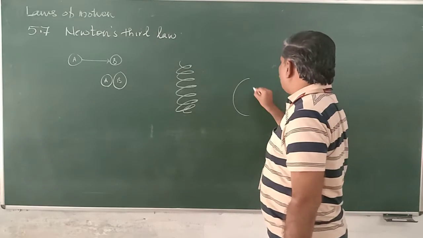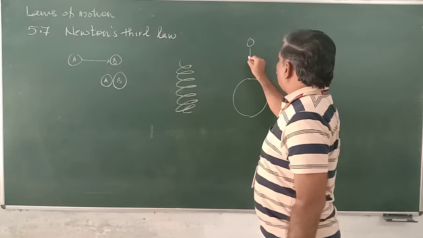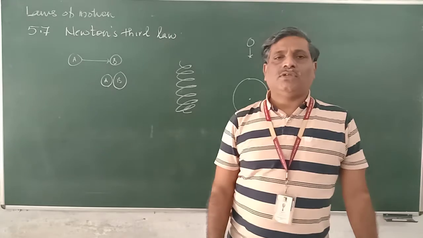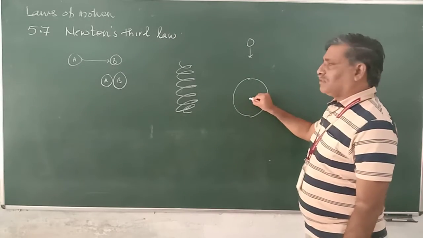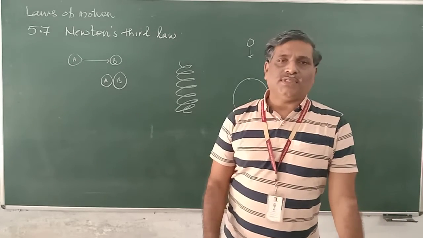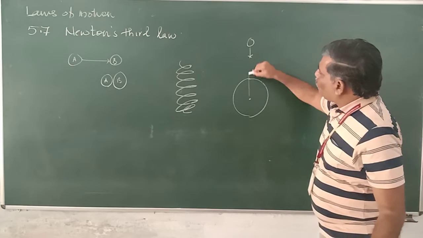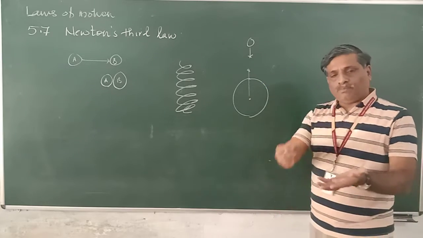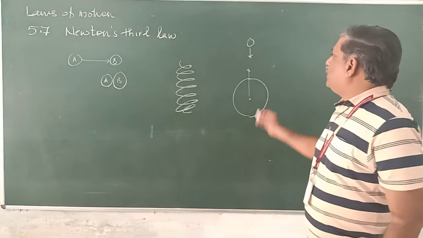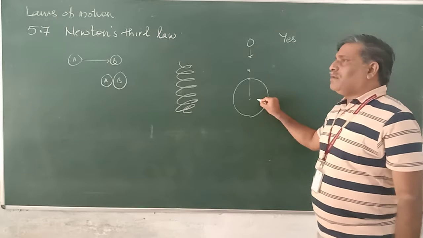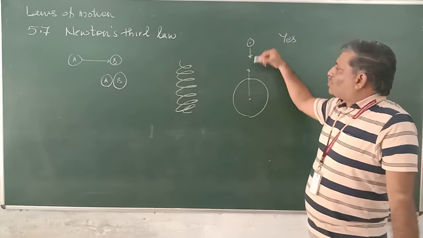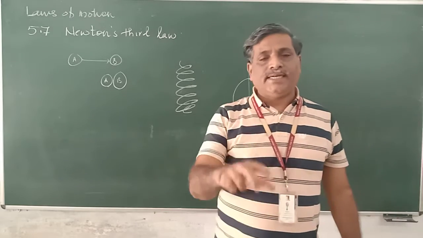Another example: suppose this is the earth and this is a small stone. We all know that once the stone is released from a certain height, it is pulled towards the earth, meaning the earth is attracting it. The question asked by Newton was whether the stone is also attracting the earth, whether a pull is exerted by the stone on the earth, and the answer is yes. Not only does the earth pull the stone in the downward direction, but this small stone is also attracting the earth towards itself.